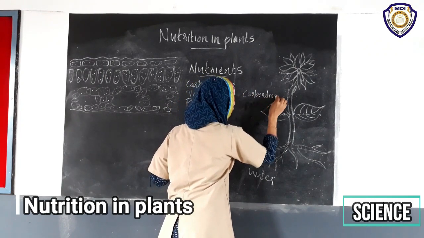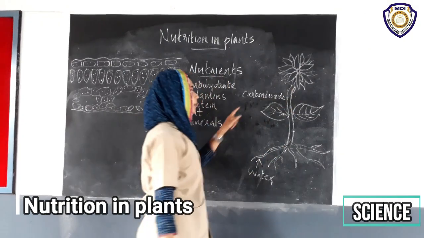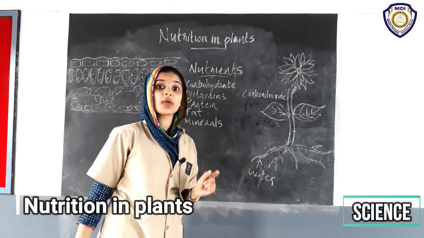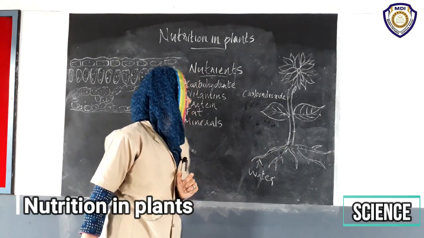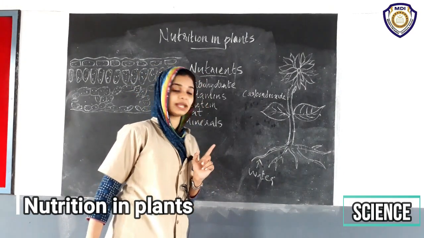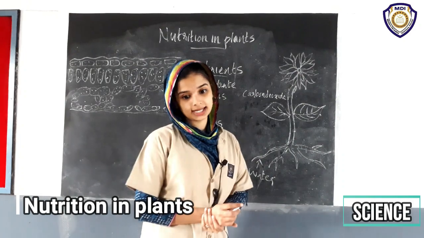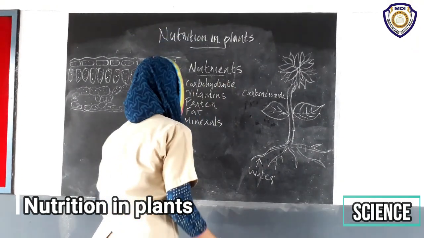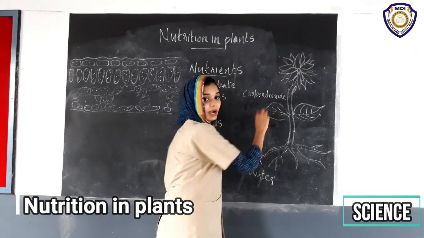This carbon dioxide reaches the leaves through small pores or small openings called stomata. In the leaves there is a small opening called stomata.